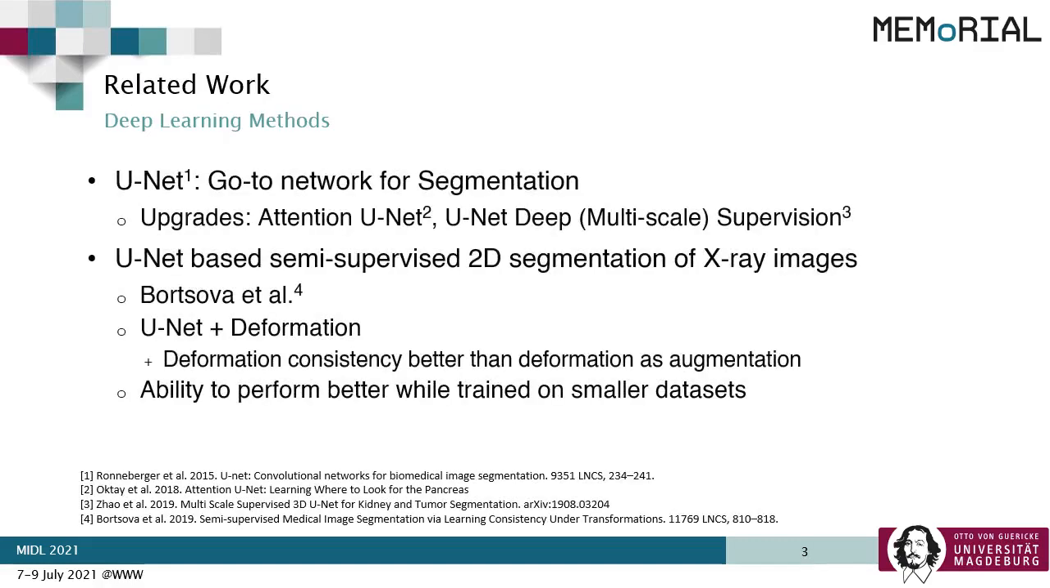Among the various deep learning models, U-Net and its flavors like Attention U-Net and U-Net Deep Supervision have been the go-to networks for segmentation. Bortsova et al. proposed a semi-supervised model based on U-Net for 2D segmentation of X-ray images, which handles the problem of small datasets really well. This work shows that the deformation consistency is better than using deformation as an augmentation step.